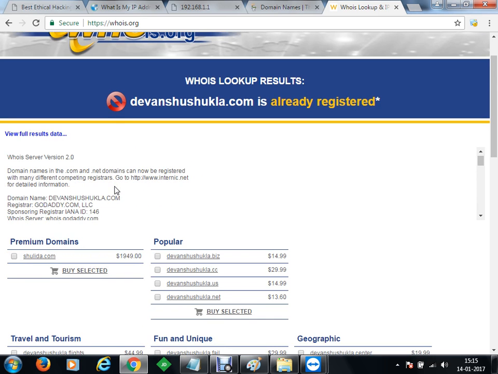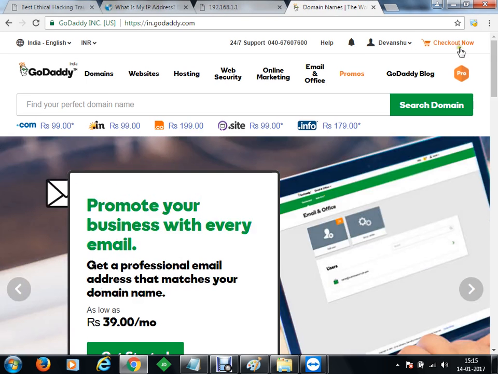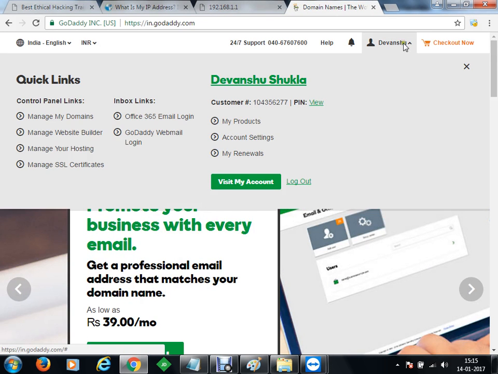If you check other whois databases, you'll get the owner name, the mobile number, the email ID it is registered with, and the address of the registrar. You can get all that information as well. And you can see that devanshushukla.com is already registered, so we cannot register it again. So I'll go to my GoDaddy account.